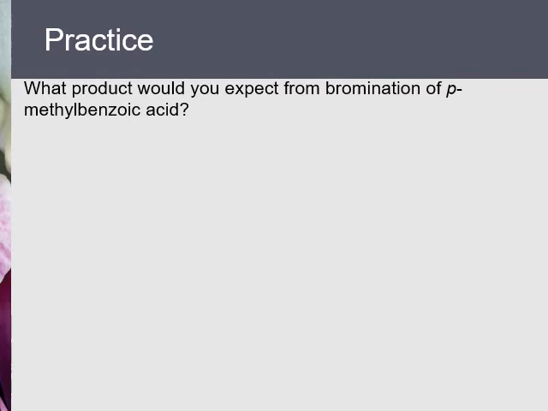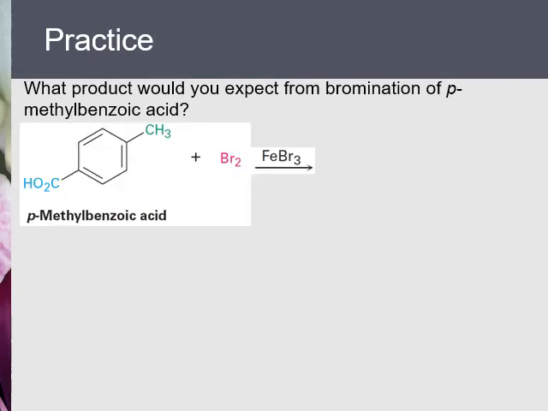Practice. What product would you expect from bromination of para-methyl-benzoic acid? So this is the para-methyl-benzoic acid, and bromination reaction means you add bromine with the catalyst iron bromide, and that will replace hydrogen by bromine. But where does it go?